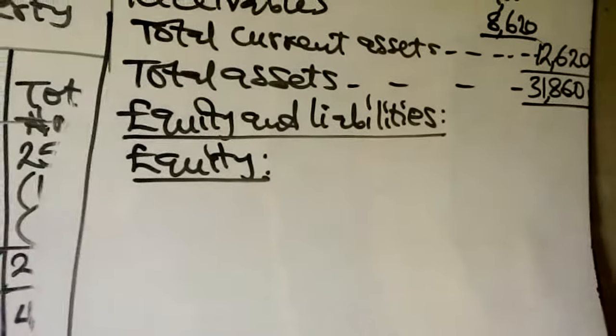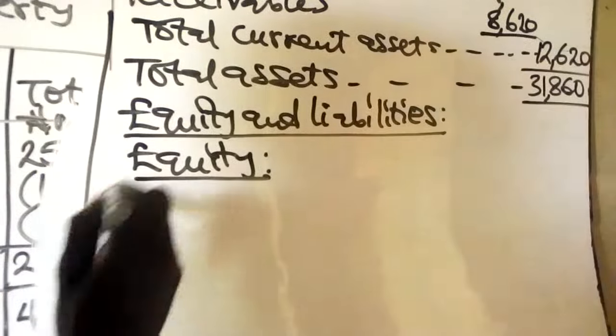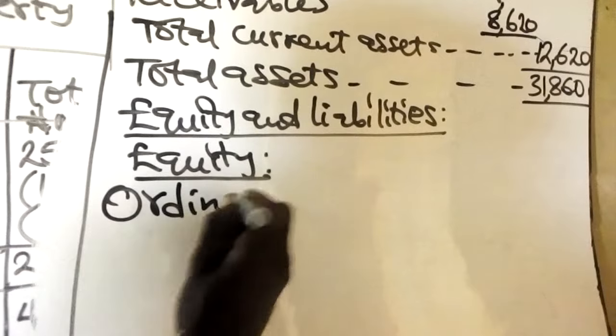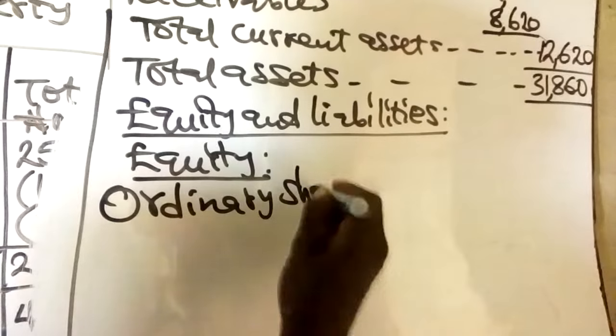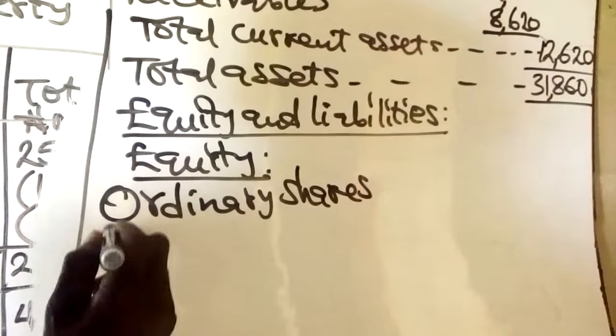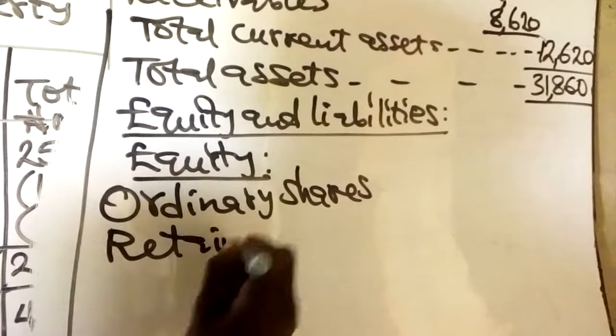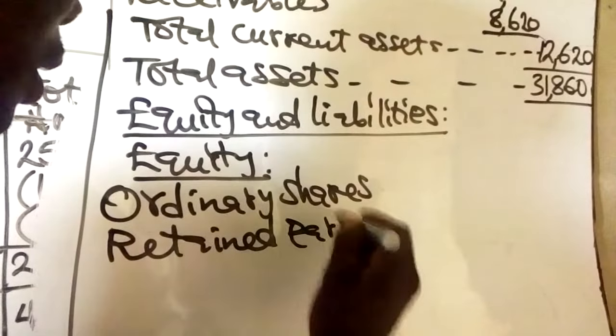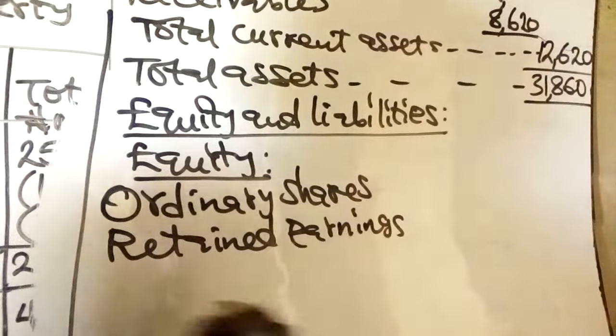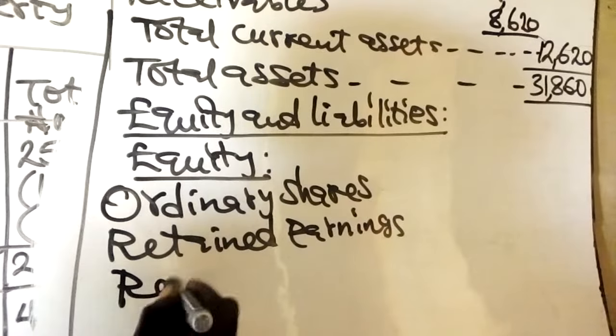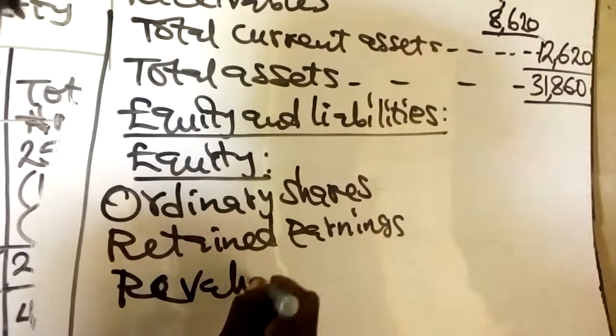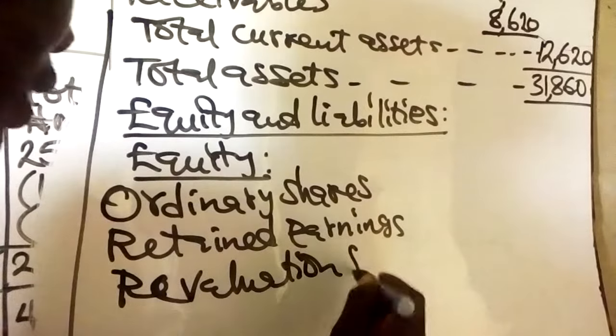So now let's have them. The first one, ordinary shares. The second one is retained earnings. And the third one is revaluation reserves.